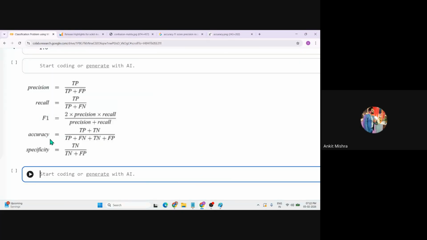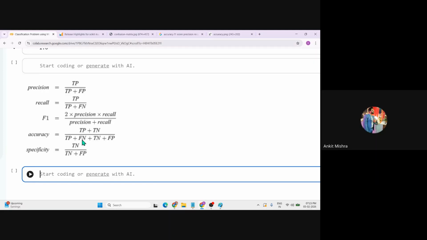Now we have calculated the accuracy. The accuracy tries to identify where our model was able to perform the exact classification. That is my accuracy score. Apart from this, we have precision score, recall score, and specificity, and sometimes we also say recall as sensitivity. We can also calculate the F1 score, which is a combination of both precision and recall, because there might be chances we get a tie between precision and recall. In that case we can give preference to the F1 score.